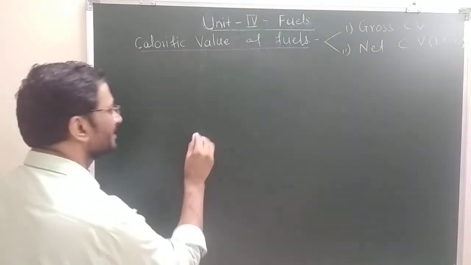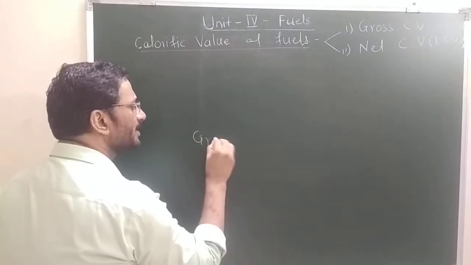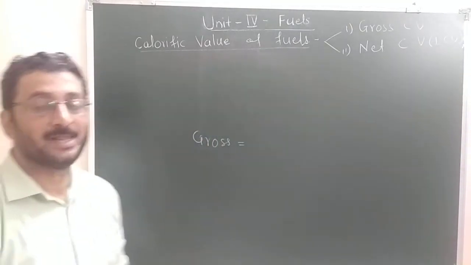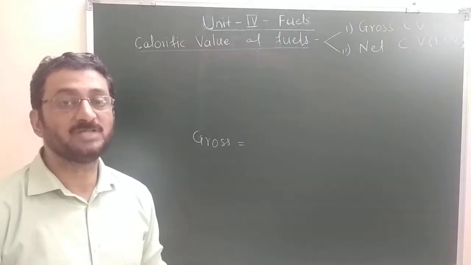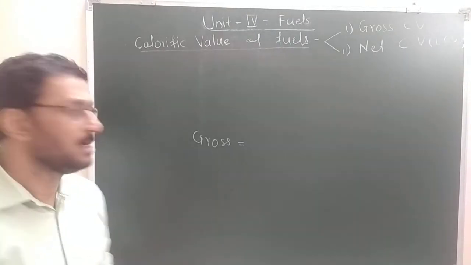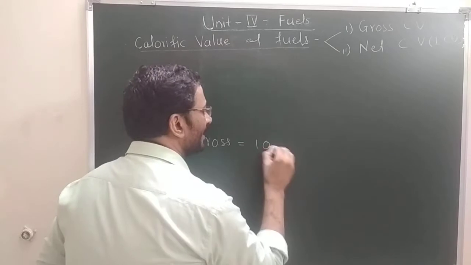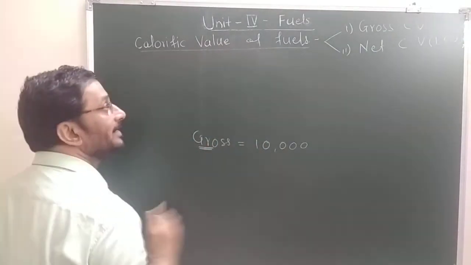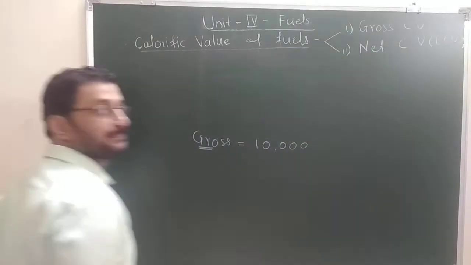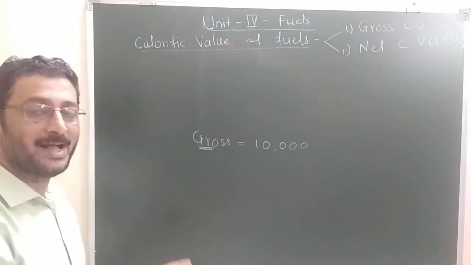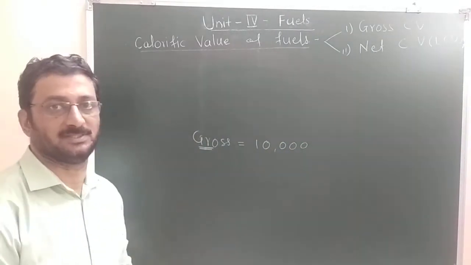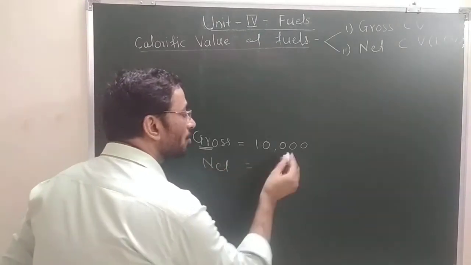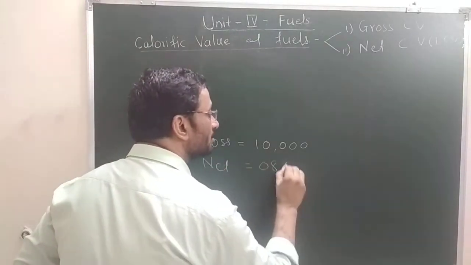What is this gross? Basically this word gross is familiar, used mainly for wages, like how much salary I am getting, what is my fixed earning. Suppose I am earning 10,000 rupees per month. That is my gross salary. But what is my net salary? My net salary is not 10,000, it is 8,000 rupees.